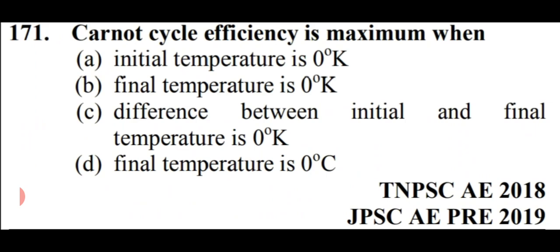Carnot cycle efficiency is maximum when, options are initial temperature is 0 degree Kelvin, final temperature is 0 degree Kelvin, difference between initial and final temperature is 0 degree Kelvin, or final temperature is 0 degree Celsius. So friends, Carnot cycle efficiency is maximum when final temperature is 0 degree Kelvin. So option number B is right here. Option number B.